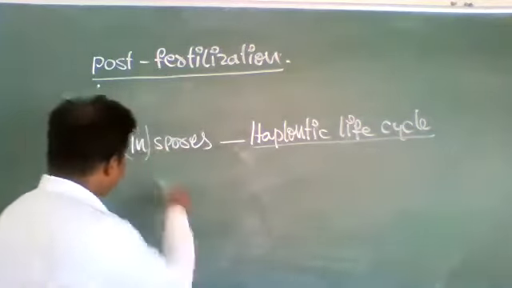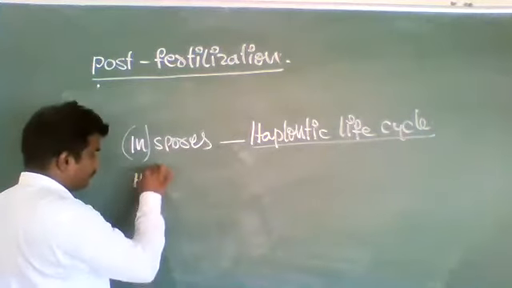Okay, that's all. Next, in higher animals. In higher animals, the zygote immediately develops and gives rise to embryo-like structures. The embryo gives rise to a multicellular individual. That is what happens in higher animals.